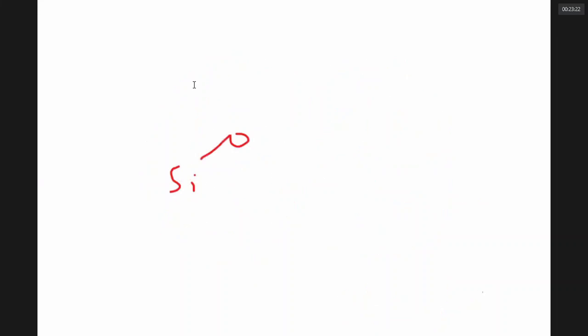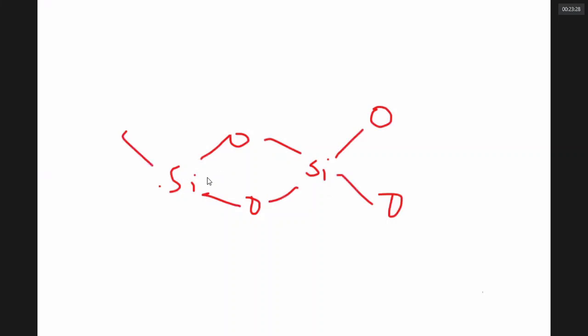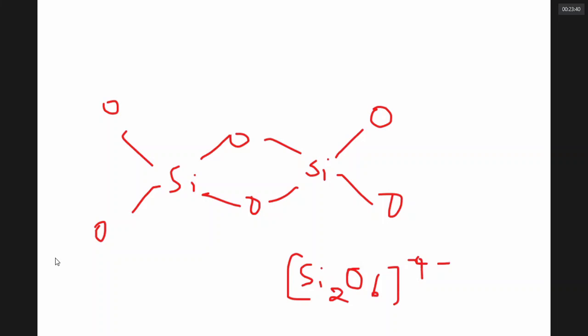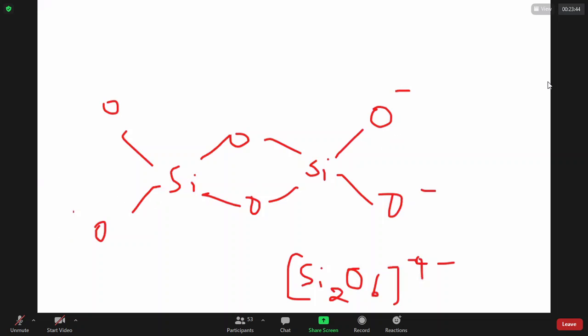Sometimes 2 oxygens are shared. If 2 oxygens are shared, it has the formula Si2O6, 4-minus. Can you see it, sir? Whenever oxygen is making 1 bond, it gets a minus charge.